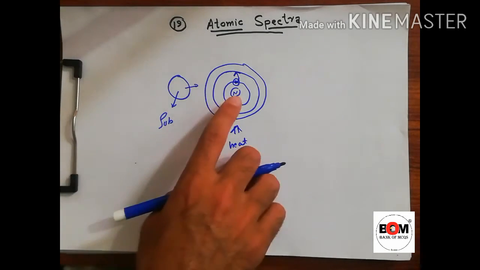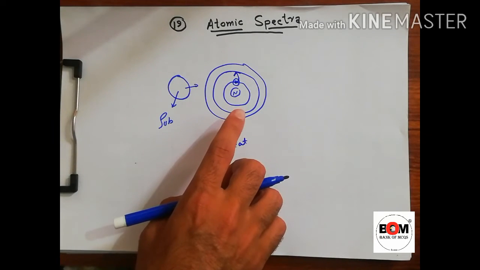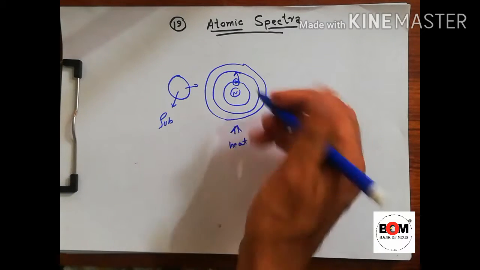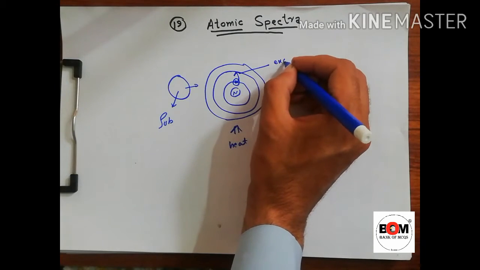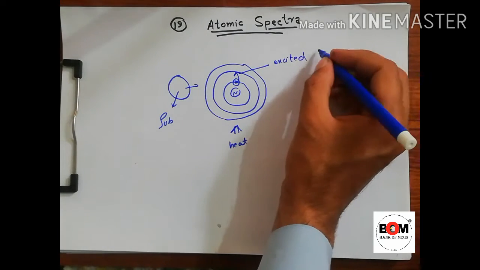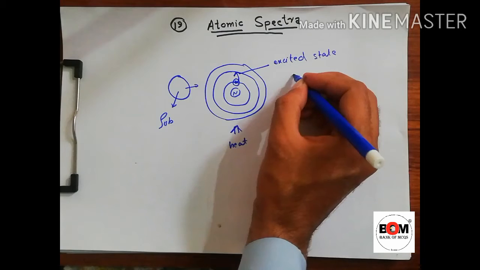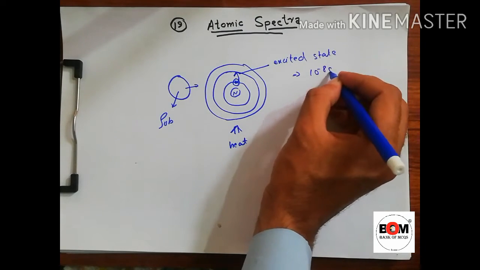The electron stays there for a short duration, like 10 raised to the power minus 8 seconds. In the excited state, how much time does the electron wait? 10 raised to the power minus 8 seconds.